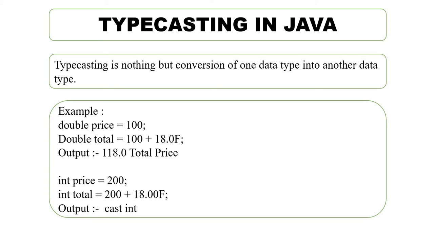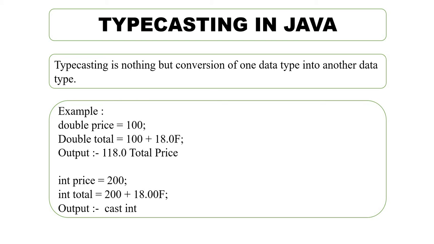Here we store the value of price into a double data type, which is 100. Then we have a variable total where we store price plus 18% GST. Then the output will be 118.0. Next, we have a variable price, and we store the value of price into an integer data type.